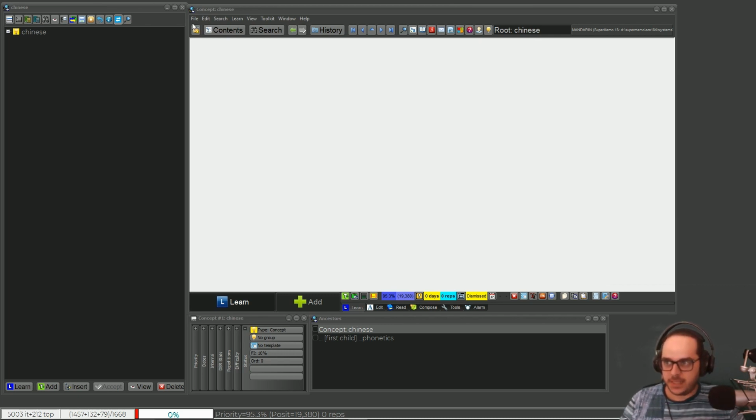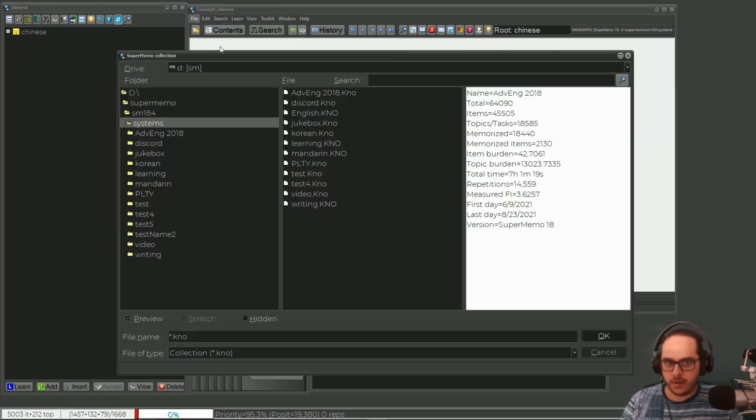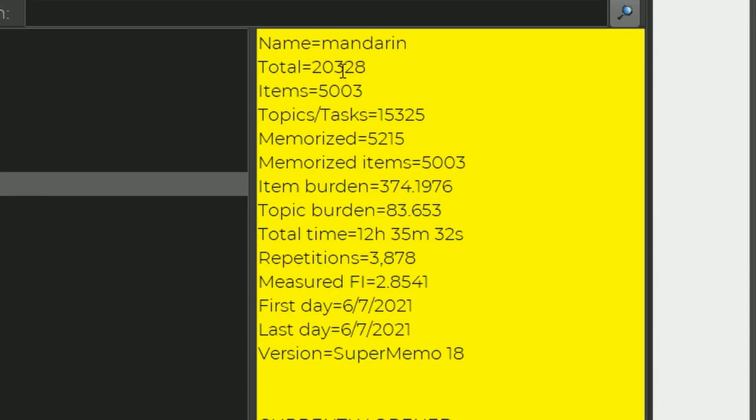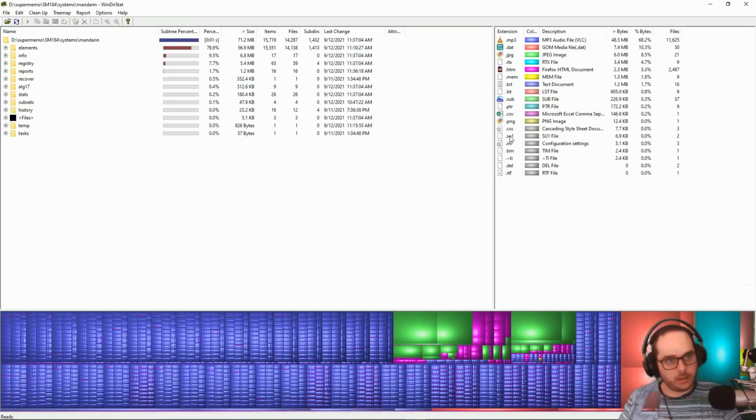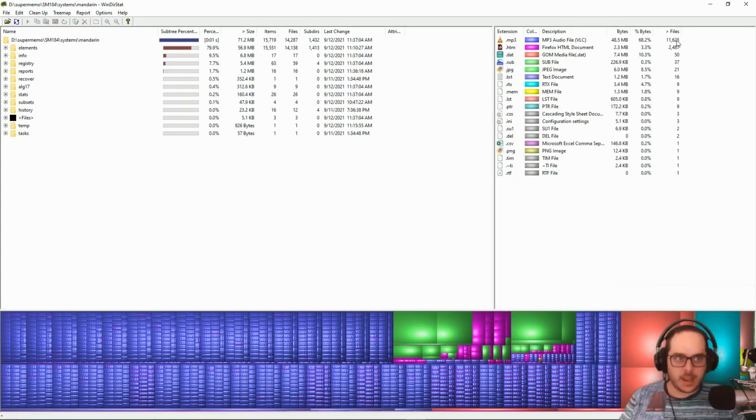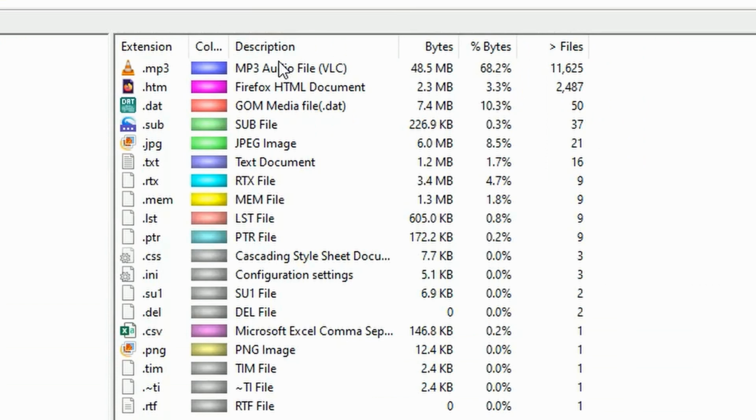Today I have one huge realization, one discovery. Here I have the Chinese collection, right? But if I go here to get the counts, I have 20,000 elements. Out of those, 5,000 are items. But if I get the counts of my local folder in SuperMemo, I have 11,000 sound files.